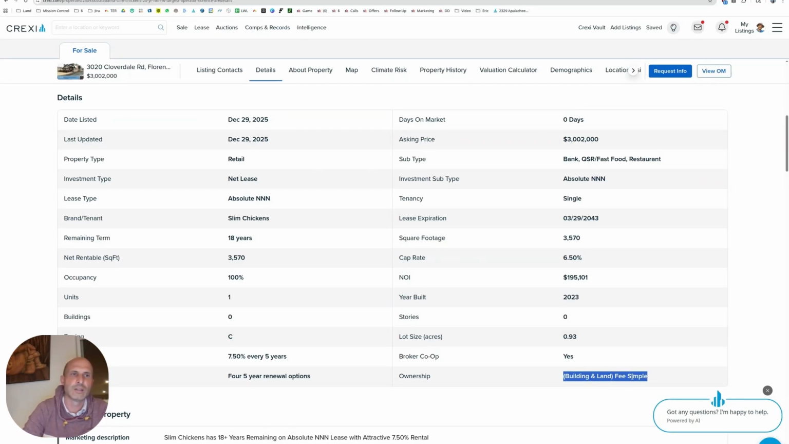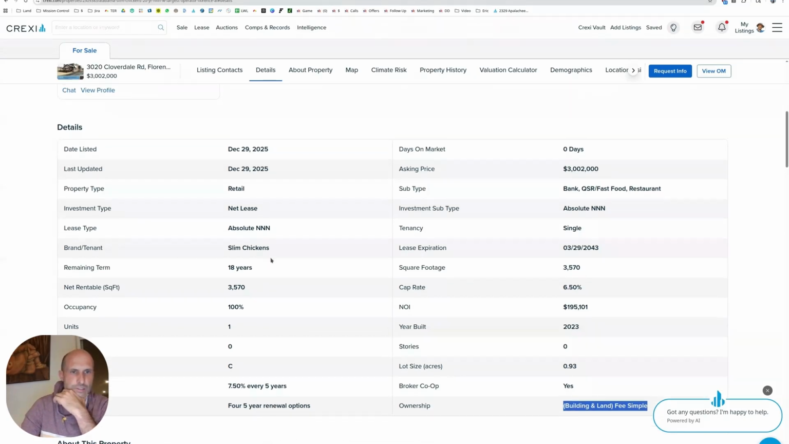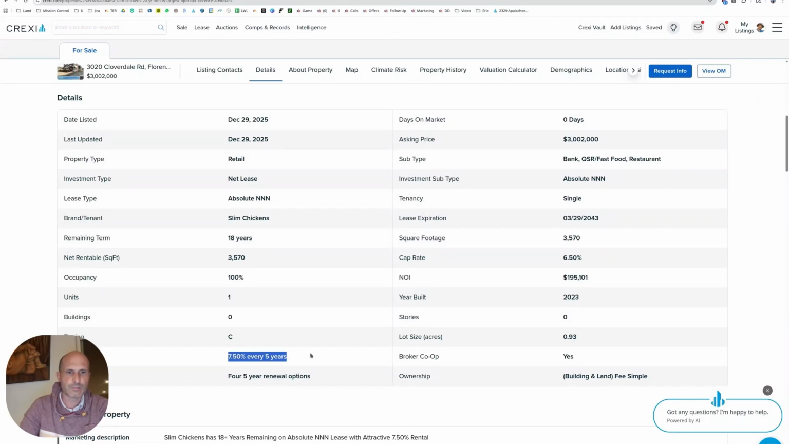They probably bought the land, built the building, and see if we can figure out if they bought the land and built the building and did a sale leaseback, or if they built the building for Slim Chickens and now they're selling it off. We could probably figure that out when this lease started, if it starts on sale. Rent bumps 7.5% every 5 years. Market normals are more like 10% every 5 years. To me, this sounds like it might be a sale leaseback. Remaining term 18 years. Year built 2023. So maybe somebody built it, transacted it, and now they're reselling it later.